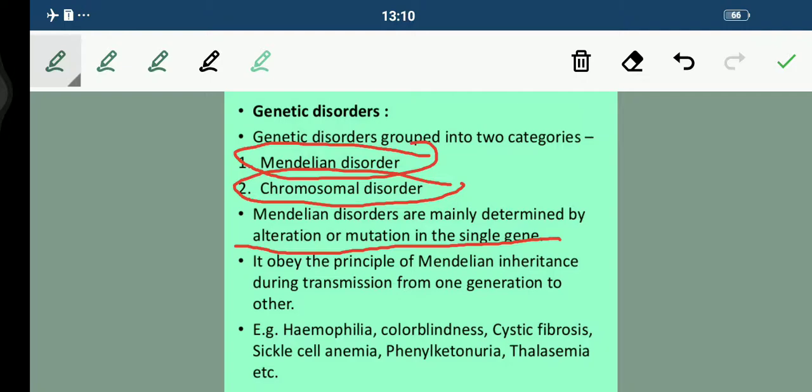For example, students, we have hemophilia, color blindness, cystic fibrosis, phenylketonuria, sickle cell anemia, and thalassemia. In our syllabus we'll be dealing with hemophilia, phenylketonuria, color blindness and sickle cell anemia.